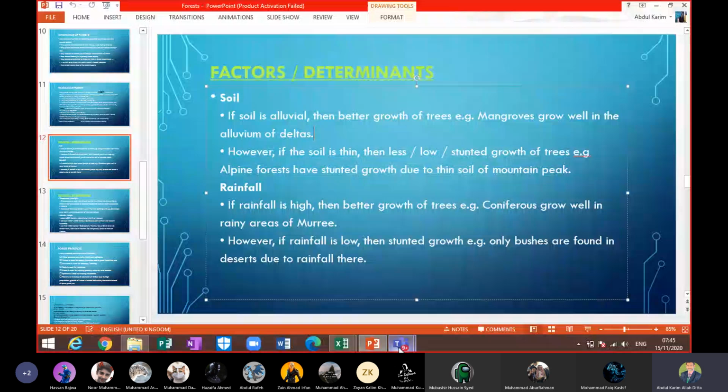So what are the factors, what are the determinants which determine the number of trees, amount of trees, we can say that amount of vegetation from place to place.